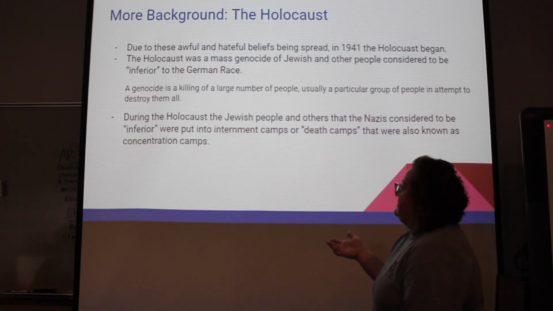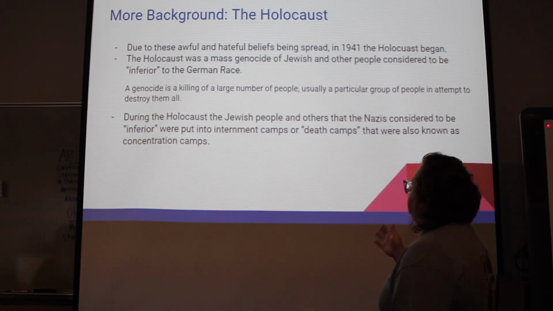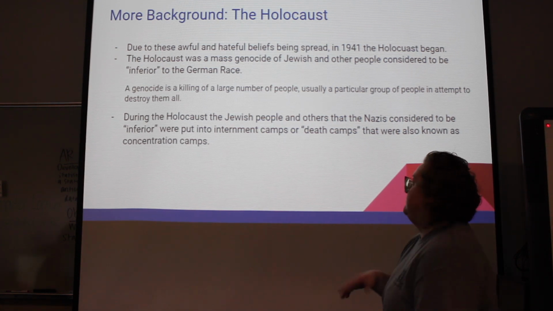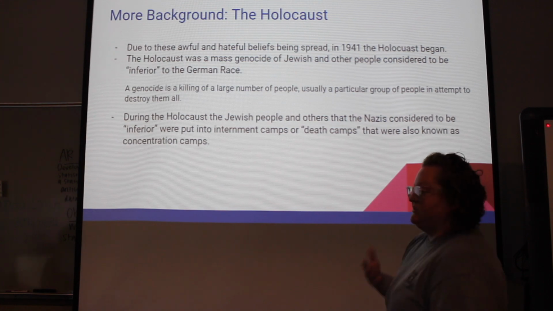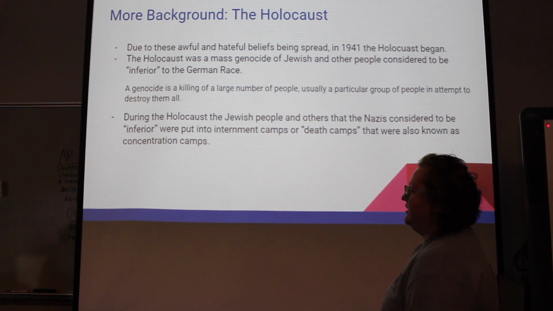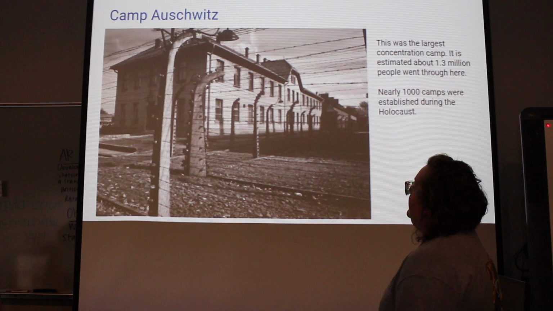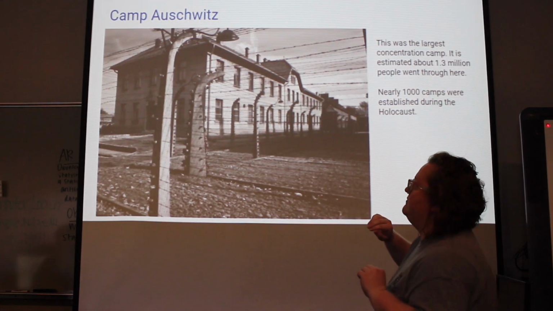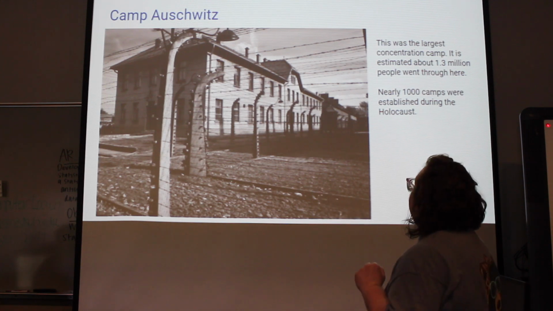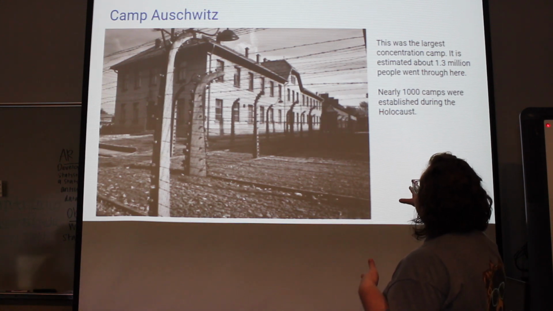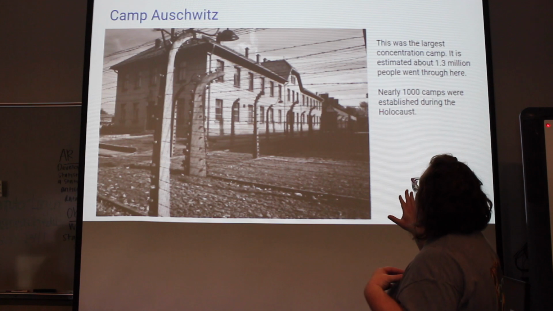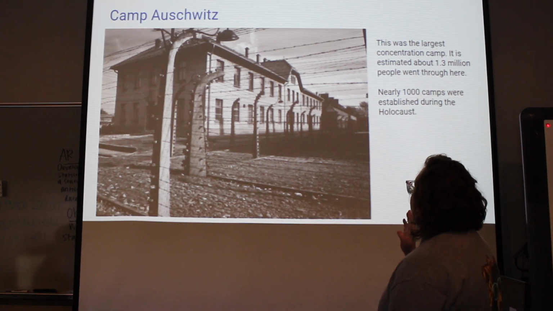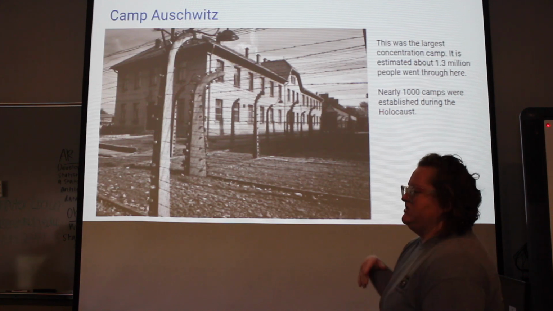During the Holocaust, the Jewish people and others that the Nazis considered to be inferior were put into internment camps or death camps that were also known as concentration camps. And this is one of the bigger concentration camps. This was Camp Auschwitz, and this was the largest concentration camp. It's estimated about 1.3 million people went through this camp, and almost 1,000 camps were established during the Holocaust.